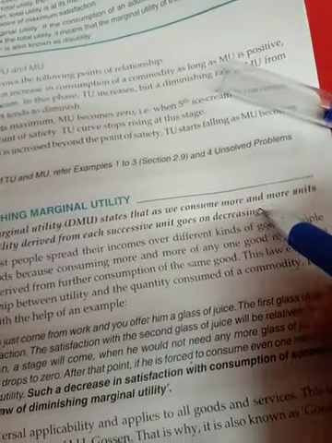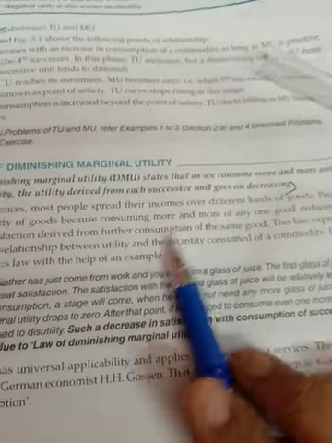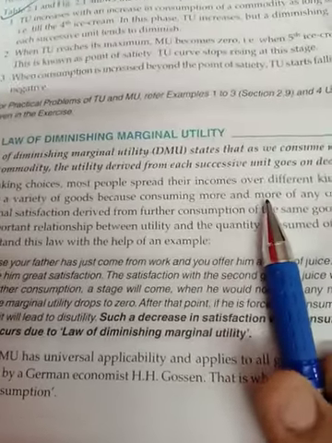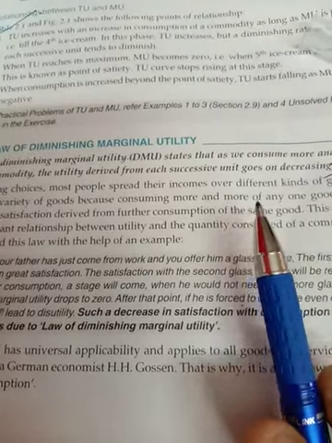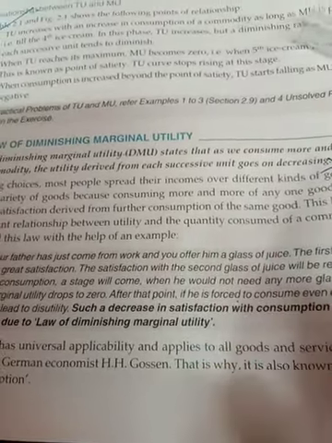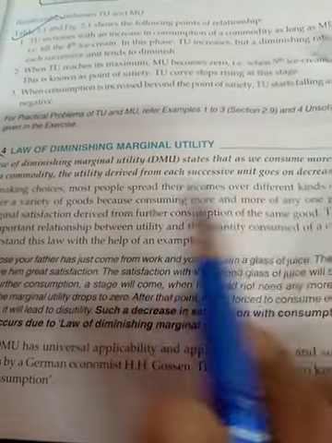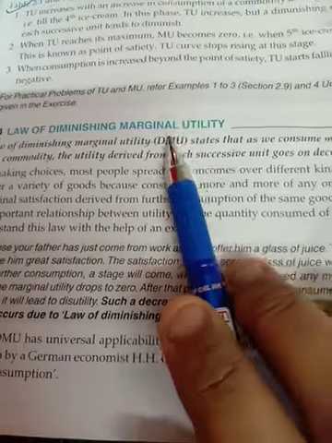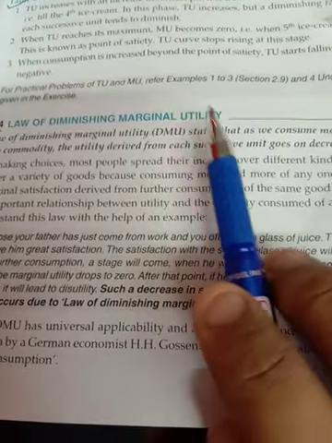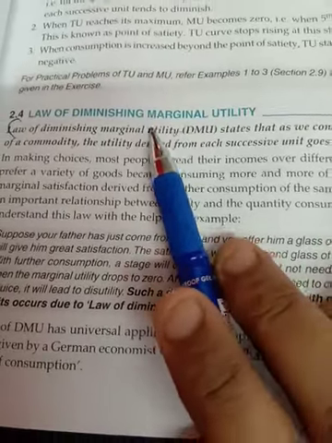You have to mark from this to this, fine. And then there is an explanation for the law of diminishing marginal utility. The diagram you have made is related to the law of diminishing marginal utility. That diagram only follows the law of diminishing marginal utility. Diminishing means decreasing. So marginal utility is the satisfaction derived from each next unit, and that will be decreasing, that will be diminishing.